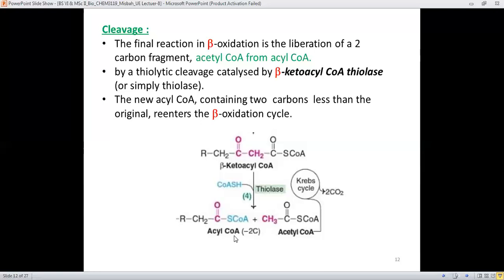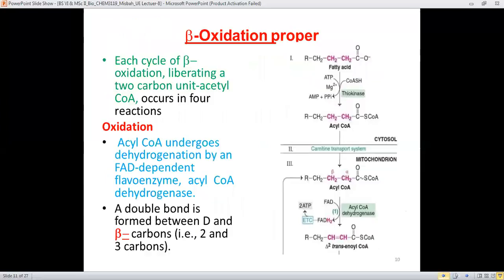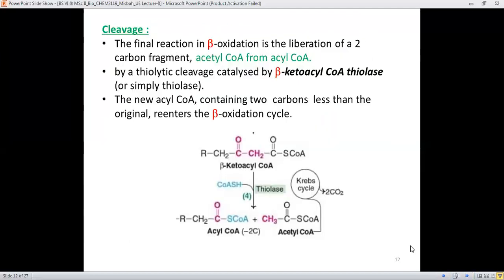Therefore, this acyl CoA, like this, undergoes the series of these reactions again to release the 2 carbon containing acetyl CoA molecule.